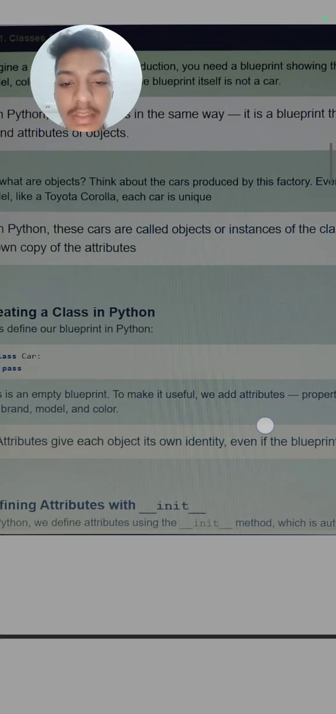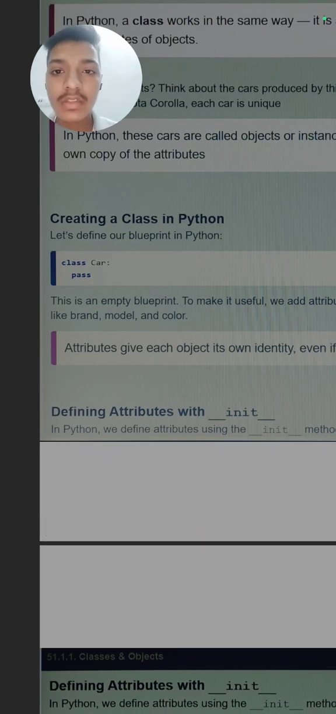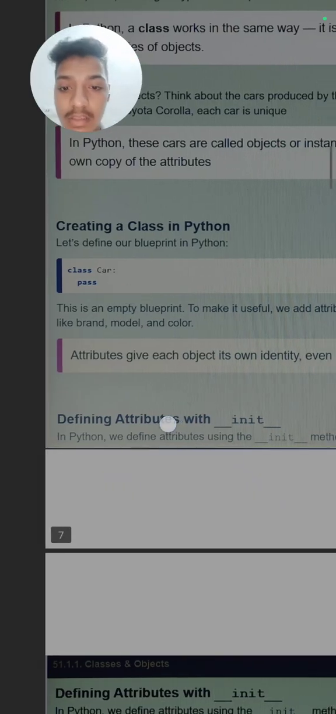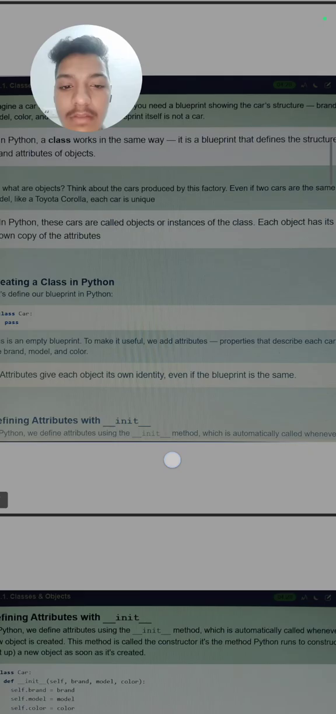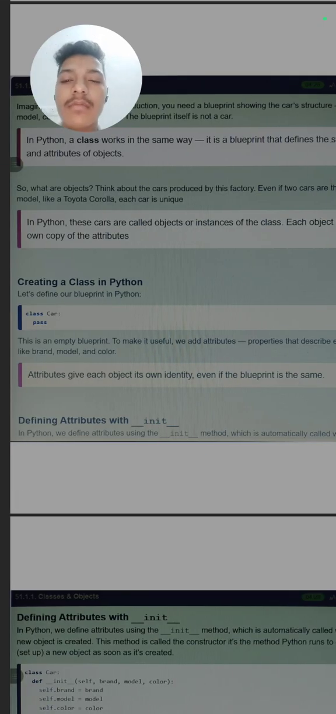We add attributes, properties that describe the car. So we have now described the overview of the car, meaning the class is Car. Now we need to define the interior of the car, meaning the features of the car. Attributes give each object its own identity, even if the blueprint for that car is the same, but it has its unique properties.